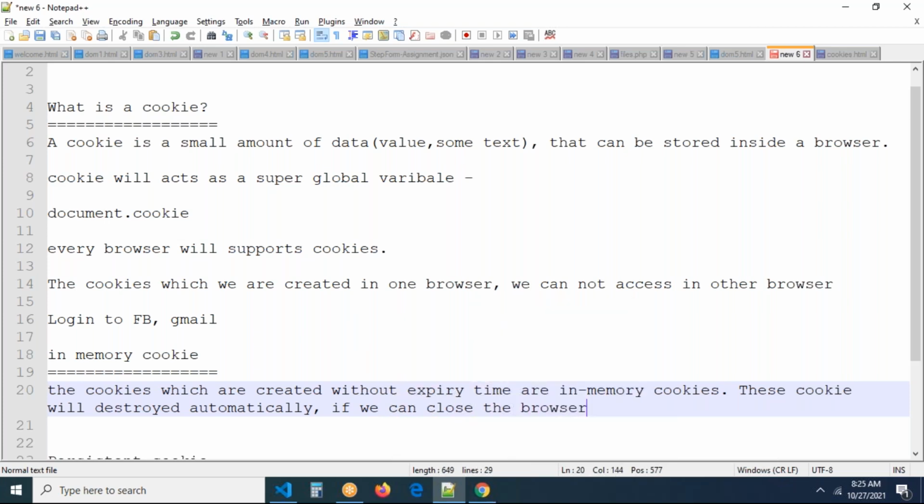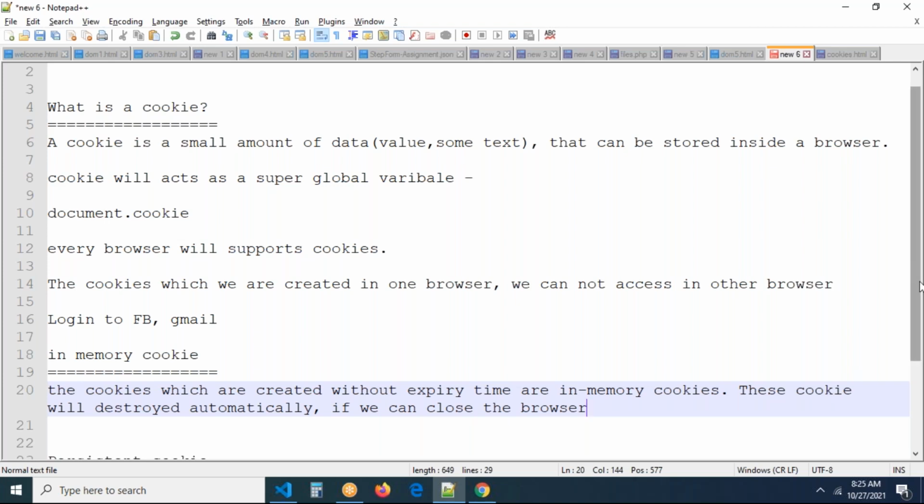What is the meaning of it exactly? Now we are creating a cookie. Whatever cookie you created, it will be destroyed automatically when you close the browser. You open the browser, execute something, the cookie will be created. If you close the browser, the cookies will be destroyed automatically. Cookies are not permanent, guys. Remember carefully. For as many hours as you keep the browser open, that many hours the cookie is available in the browser. Once we close the browser, all cookies will be destroyed. They are called in-memory cookies.